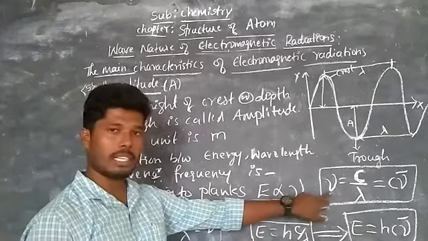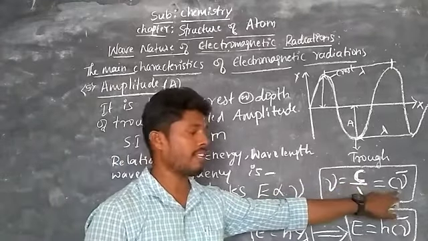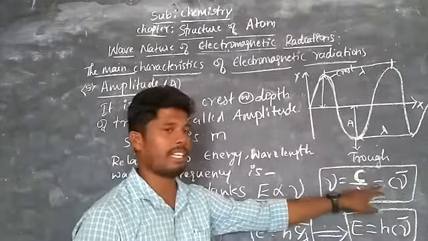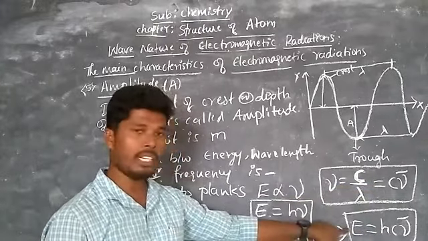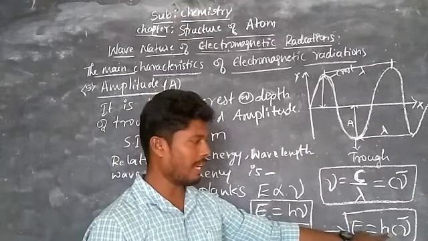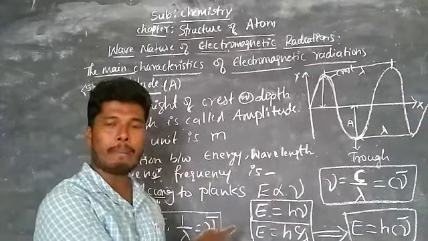And this is the relation between frequency and wave number, and frequency and wavelength, and frequency and velocity also. So this is the relation between energy with the speed of light, and nu bar. And here h is called Planck's constant.